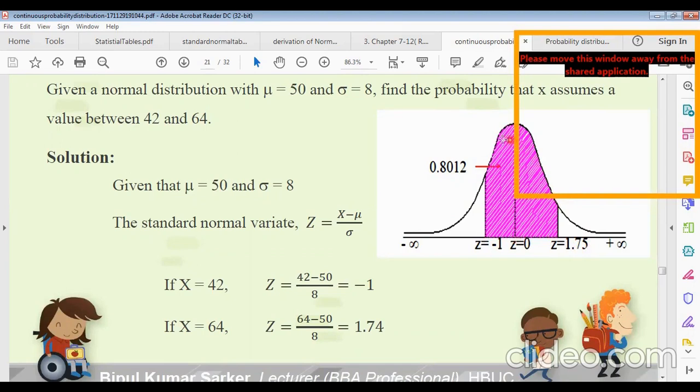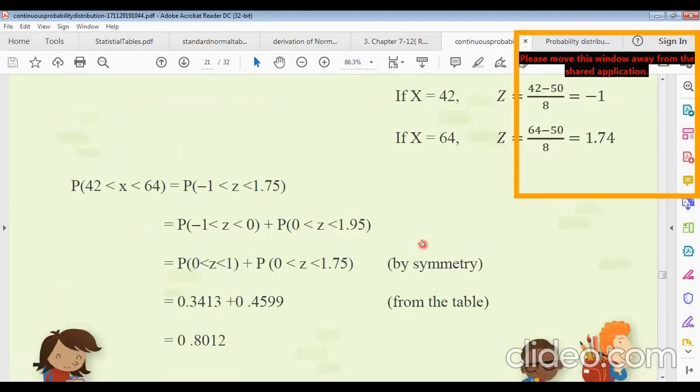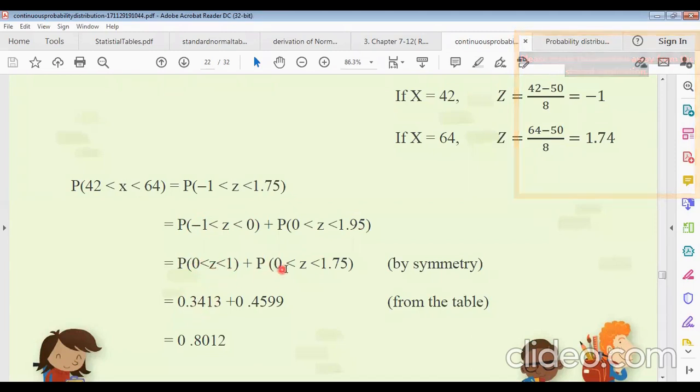The colored area will be the total of these two areas added. By the symmetric property, the first can be written as 0 less than Z less than 1 area, and the second is 0 less than Z less than 1.75 area.